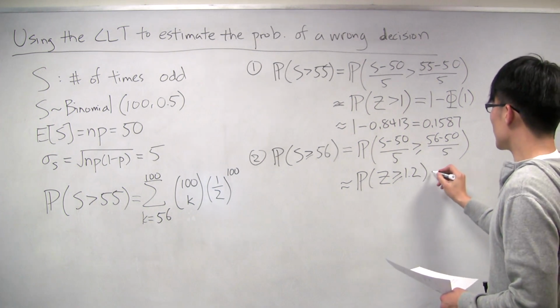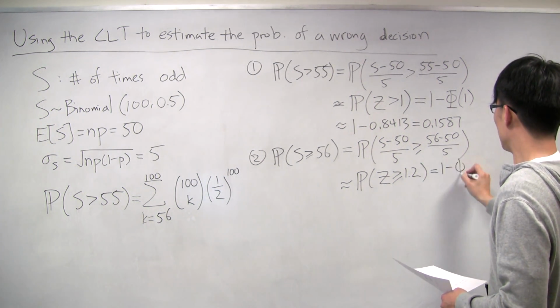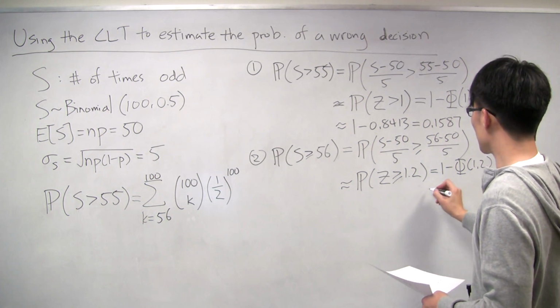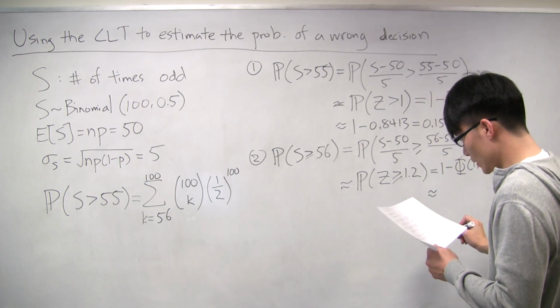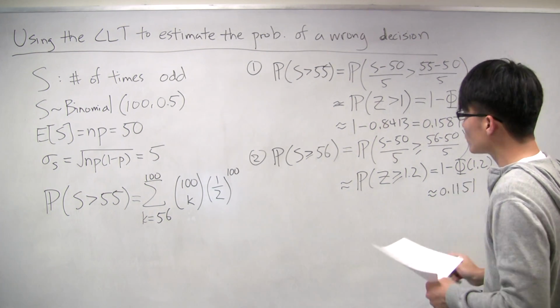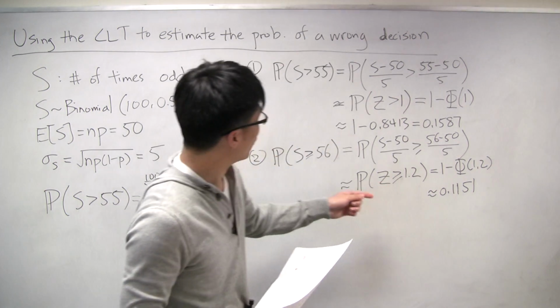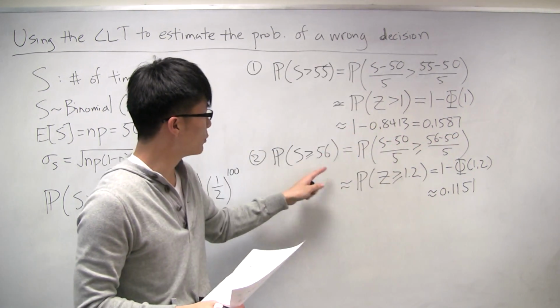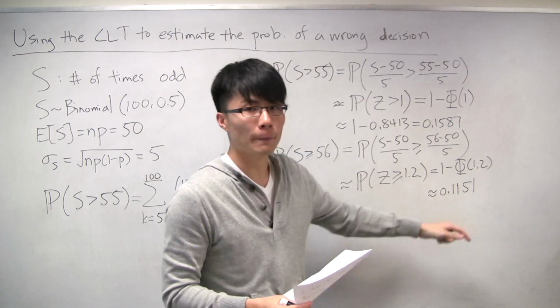And this is, of course, 1 minus phi of 1.2. And if you look in the tables again, this is approximately 0.1151. So with 55, we got 0.1587. With 56, we got 0.1151.